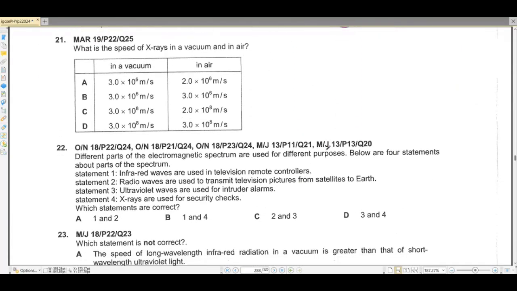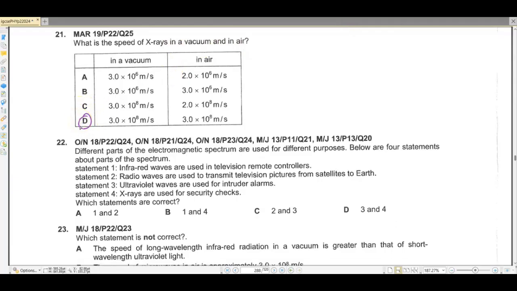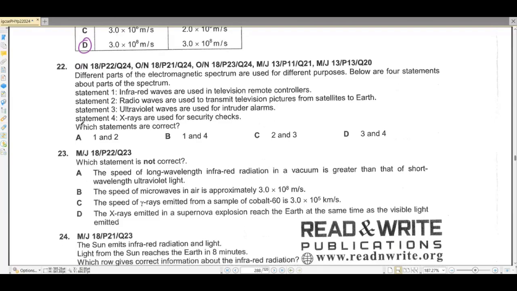Question number 21. What is the speed of X-rays in vacuum and in air? X-rays in vacuum and in air would have the same speed, so 3 into 10 raised to the power 8. Question number 22.